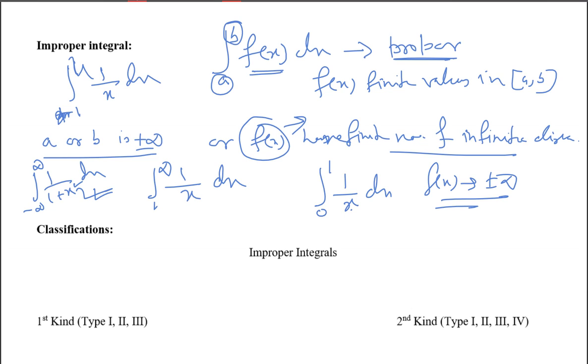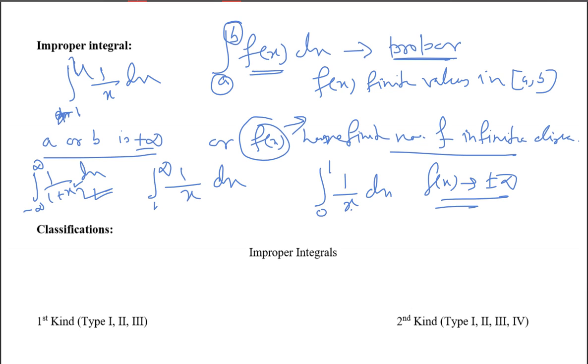Second, you need to check whether, even if these two are not infinity, at some point in between we have an infinite discontinuity. Then we say there is an improper integration. Simply, I am not going to study the value. Now I will comment on the value: an improper integration may have a finite value, or may not.